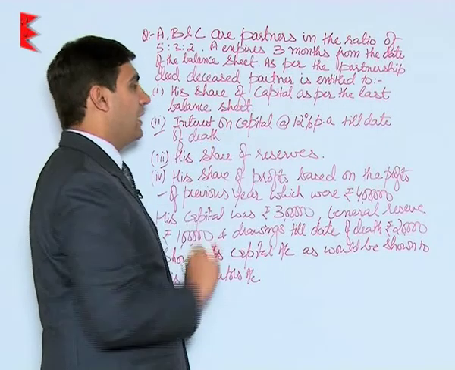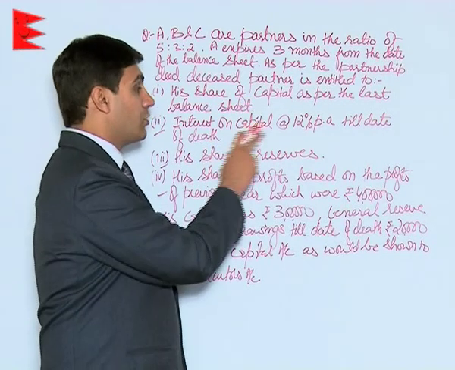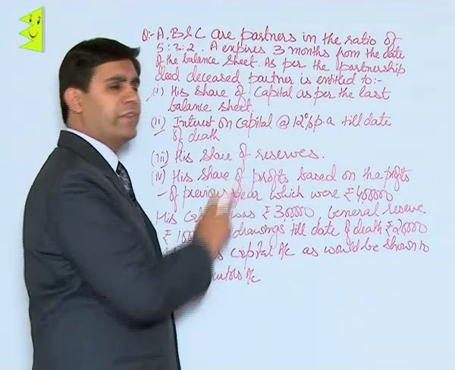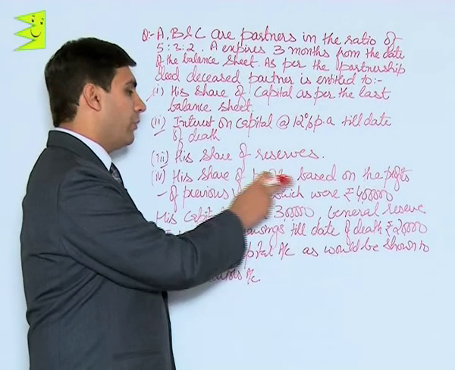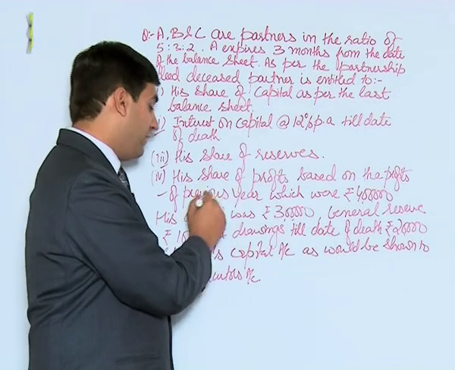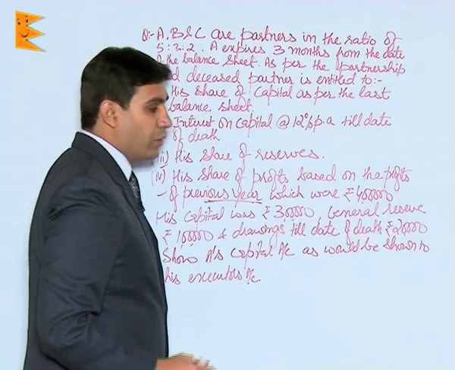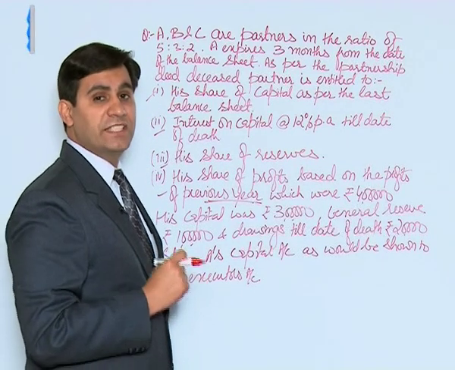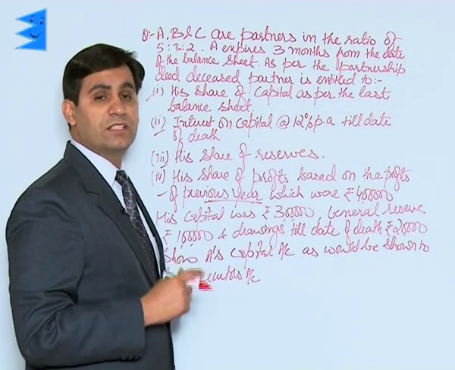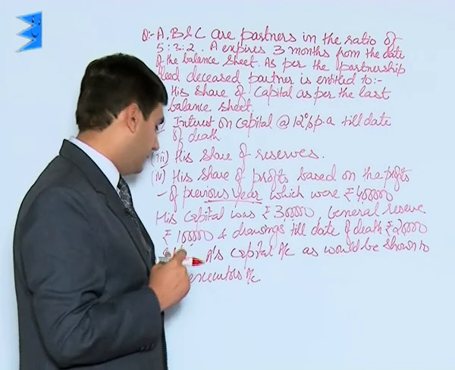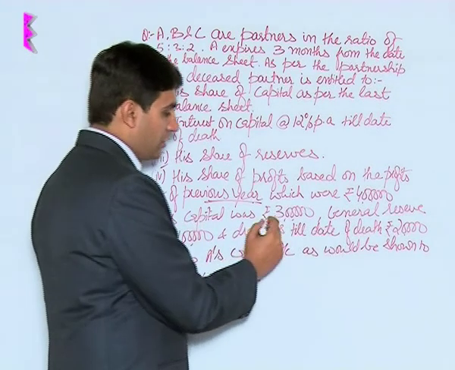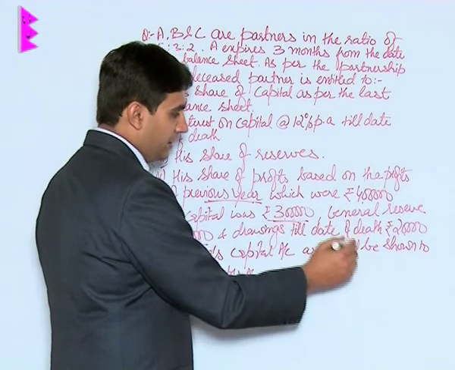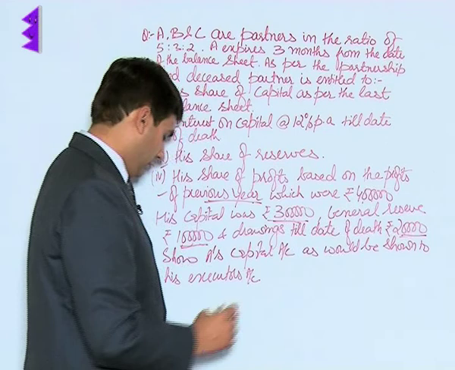Obviously his share of capital as per the last balance sheet. Interest on capital at 12% per annum till the date of death. His share of reserves. His share of profits based on the profits of the previous year, which were rupees 4 lakh. So now students, in this case the profit of the deceased partner is to be calculated on the basis of the profits of the previous year. His capital was 3 lakh, general reserve 1 lakh, drawings till the date of death 20,000.